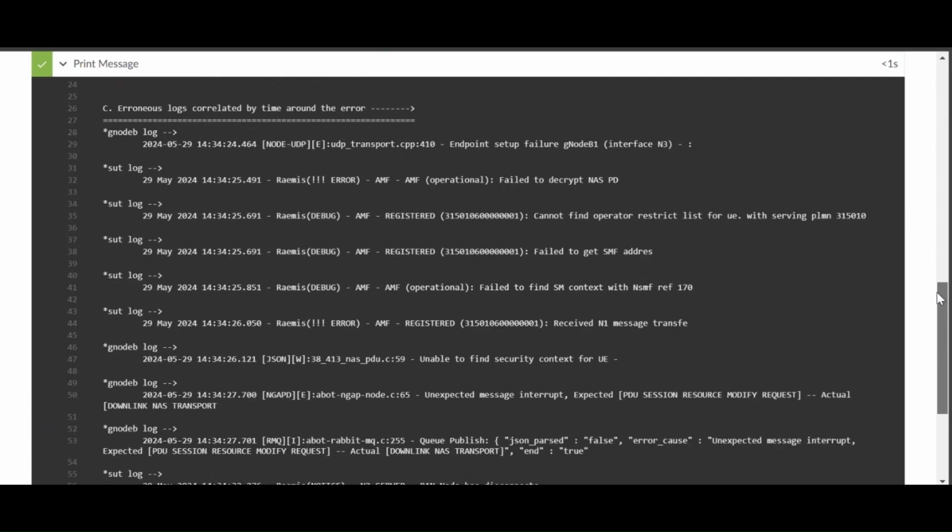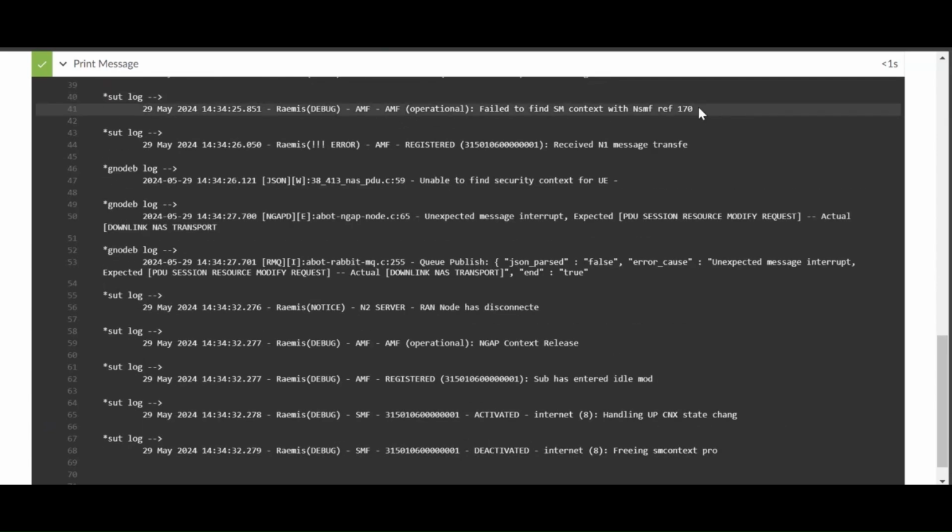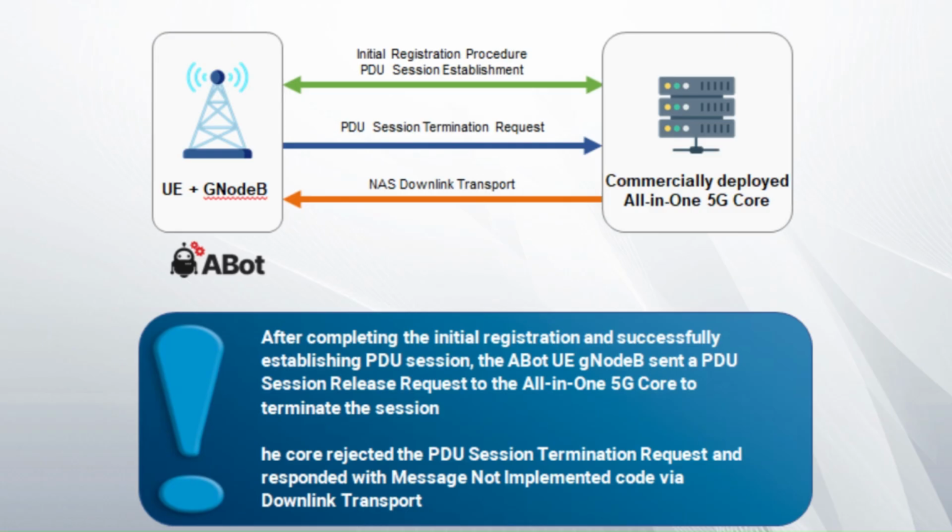Looking at the various logs identified by ABot AI, we see the issue indicated in the SUT log as failed to find SM context with NSMF ref 170. Let us look at another case. Here we are trying to terminate an established PDU session. For that, ABot Gnode B has sent a PDU session termination request to the all-in-one P5G core. However, the core has rejected the termination request and responded with a NAS downlink transport message.